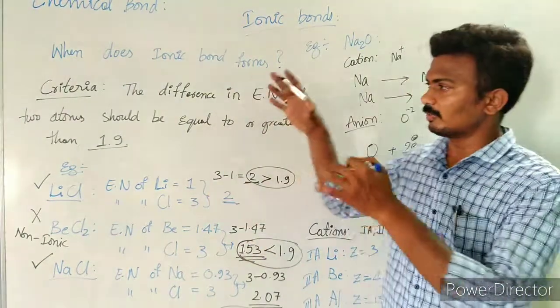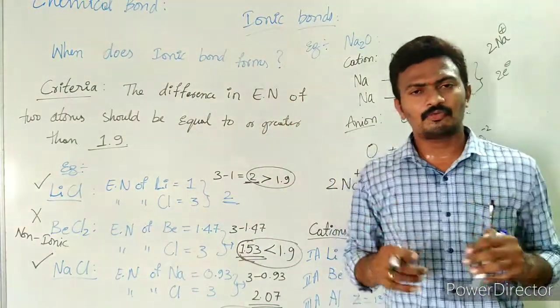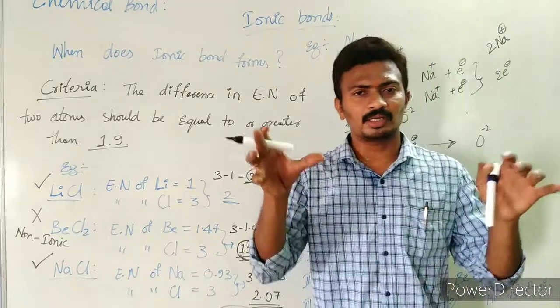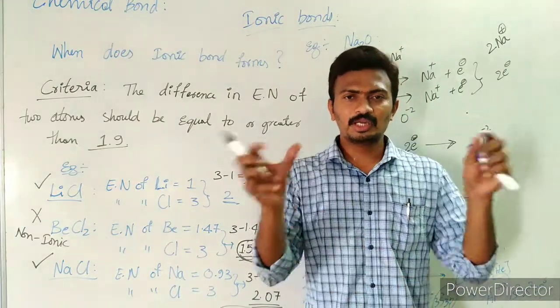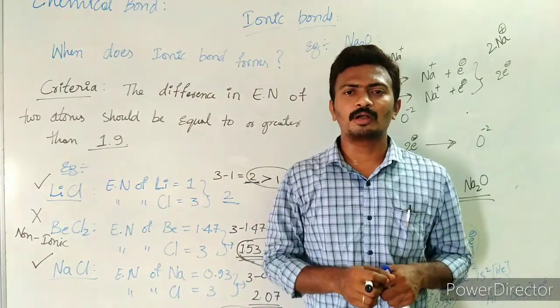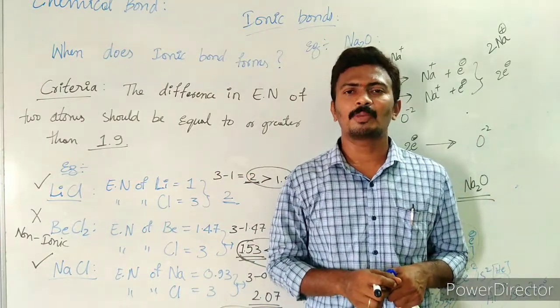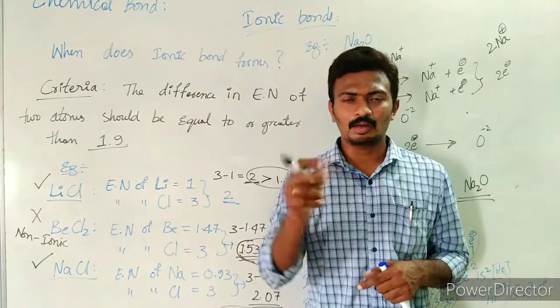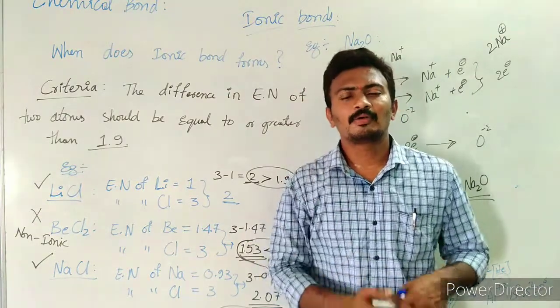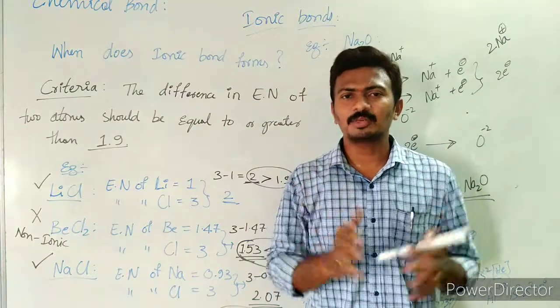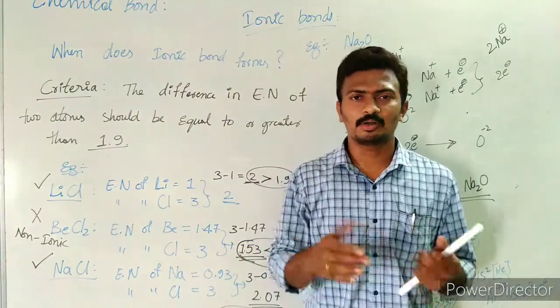So this is the main criteria, and you can apply this to any two atoms and say whether they will form an ionic bond or not. Any two atoms, in order to form an ionic bond, should have an electronegativity difference of how much? 1.9 or greater than that. So this is about the ionic bond. Let us see the distribution or arrangement of ions in the ionic bond in the next video.